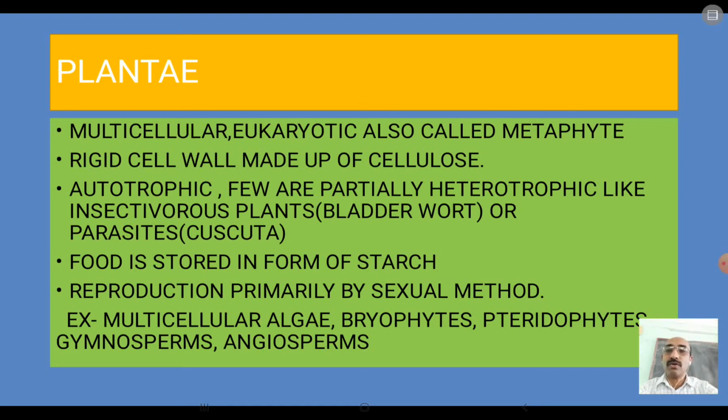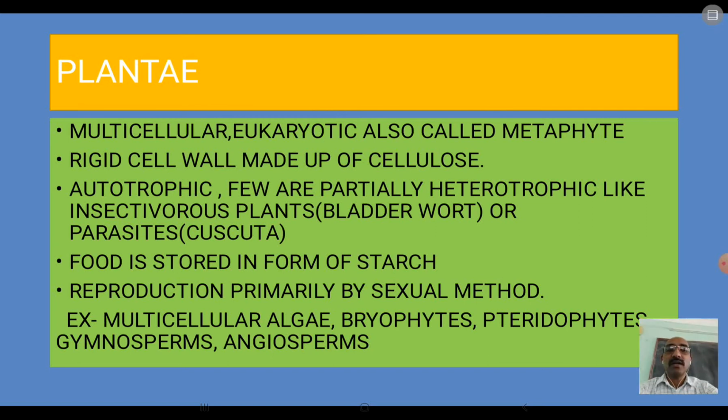They are autotrophic. How? Because of the presence of chlorophyll pigment, they synthesize the food with the help of carbon dioxide, water, and the source of energy is sunlight. So they are autotrophic. They can synthesize their own food.